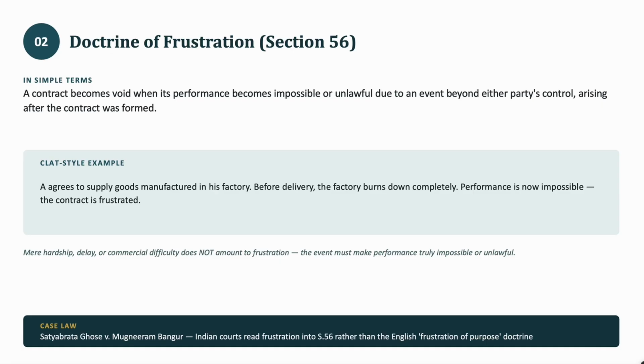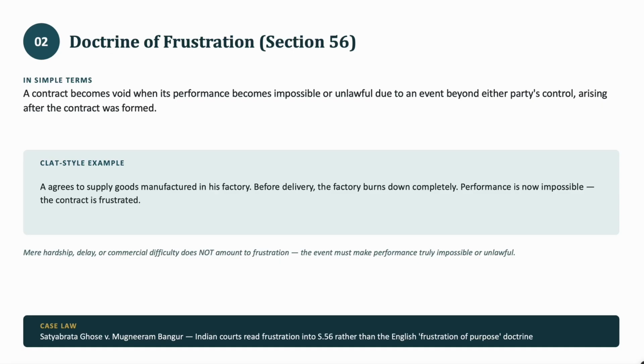Okay. Let's see the example. A agrees to supply goods manufactured in his factory before delivery. The factory burns down completely. Performance is now impossible. The contract is frustrated. Also, one major part of the doctrine of frustration is that the thing that is making the performance impossible should be beyond the party's control. For example, here there was a fire which burned down the factory. Therefore, the contract becomes frustrated and hence void.